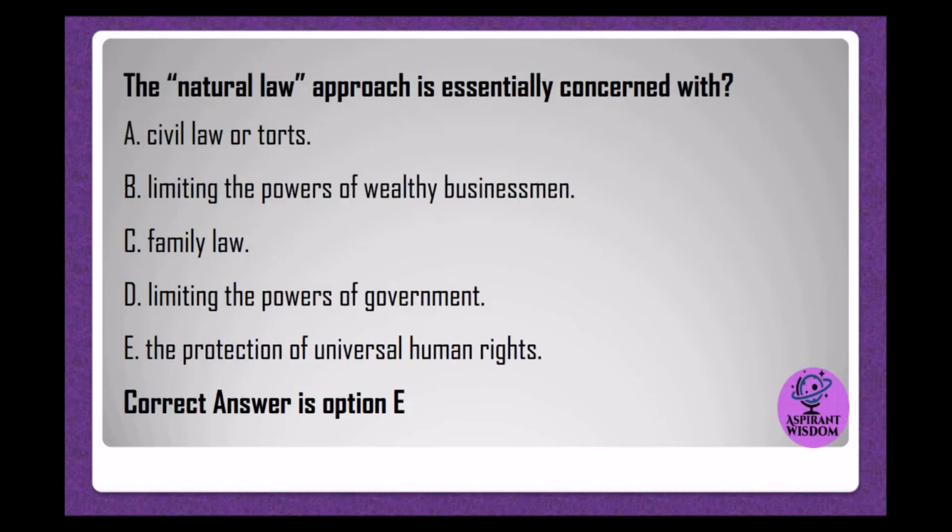The natural law approach is essentially concerned with A. Civil law or torts. B. Limiting the powers of wealthy businessmen. C. Family law. D. Limiting the powers of government. E. The protection of universal human rights. Correct answer is option E.